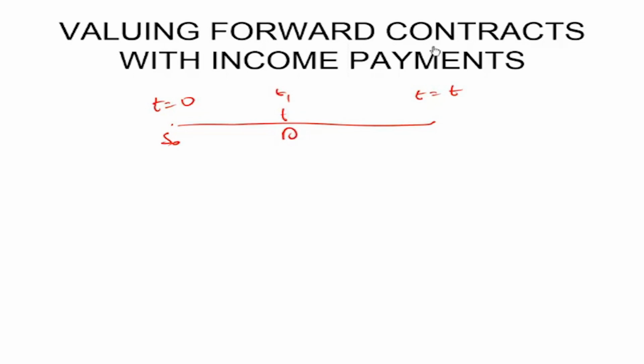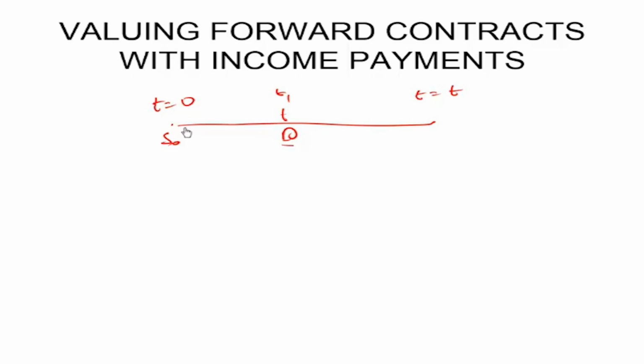So we are now valuing forward contracts with income payments. Please note, this dividend has already been announced by the company, and it is for sure that it will come at a time t equal to t1.